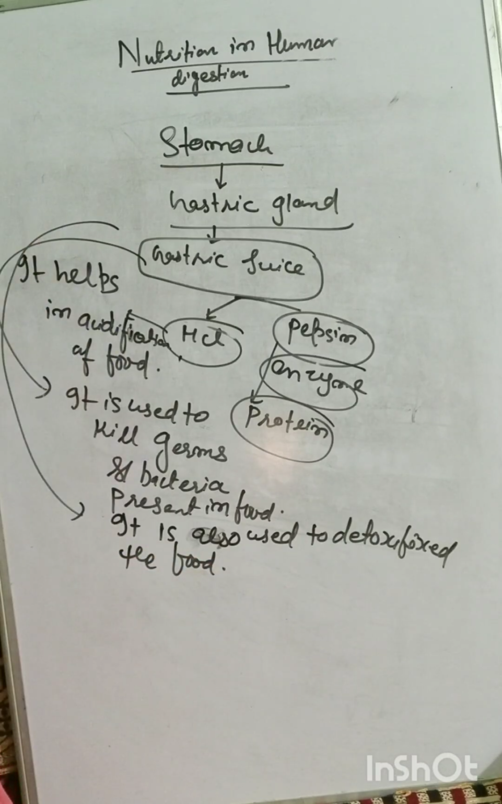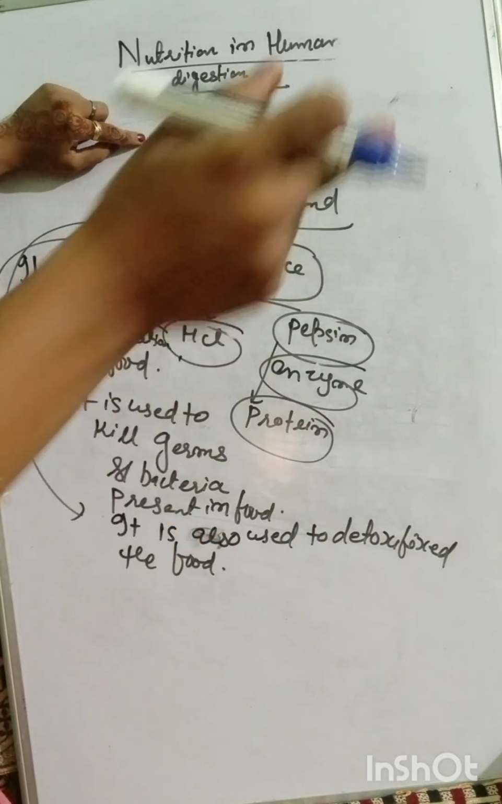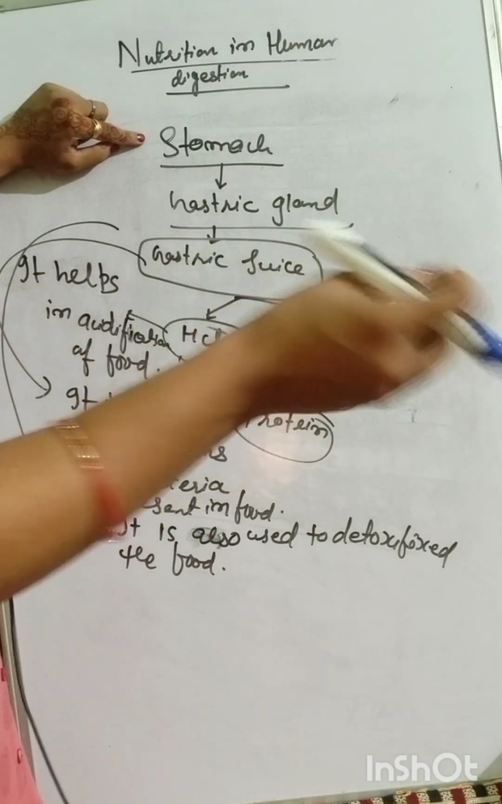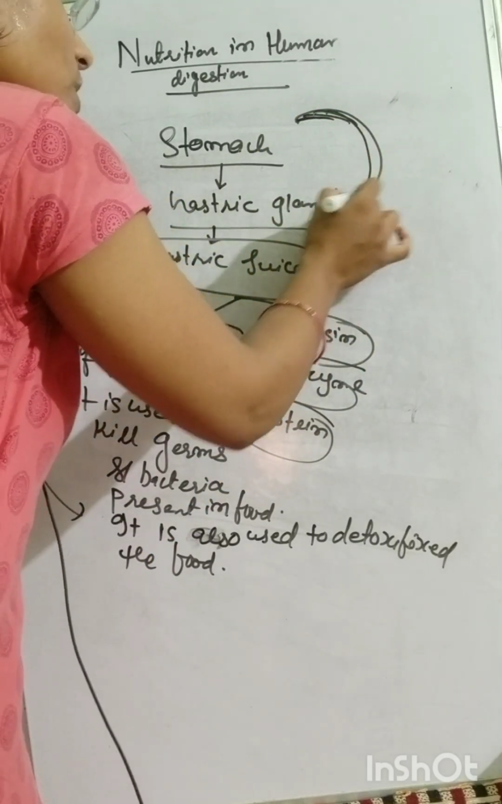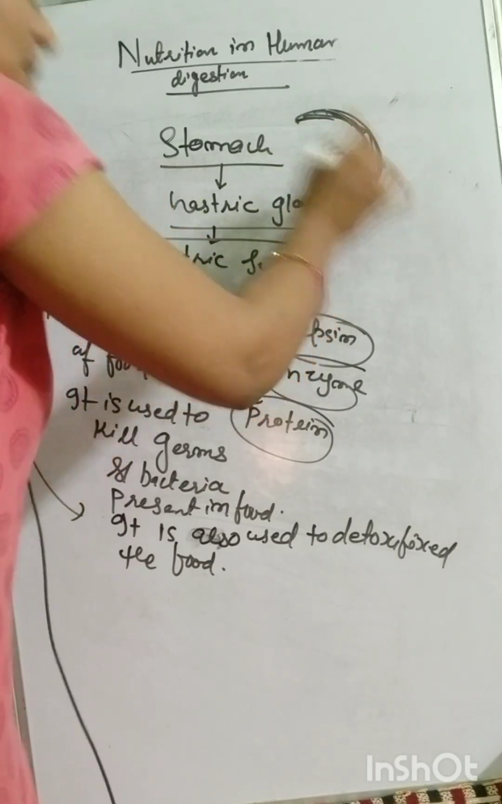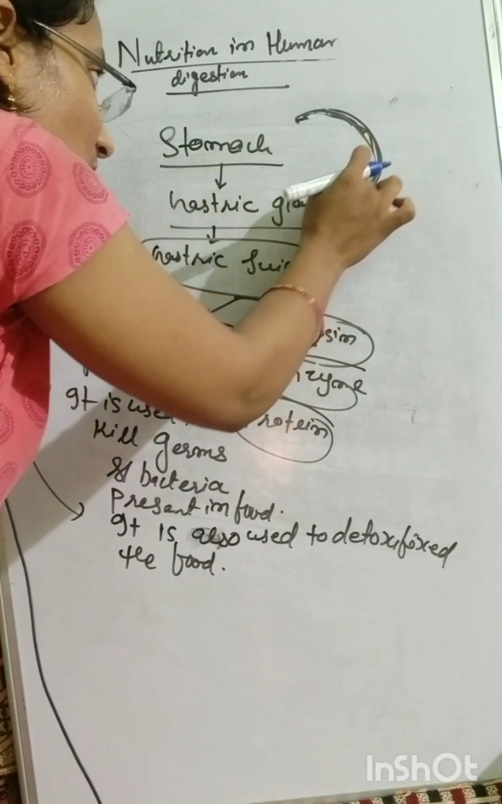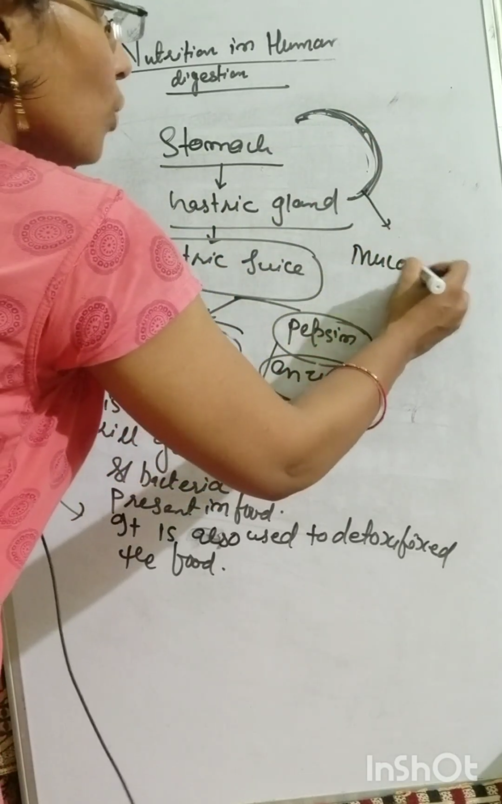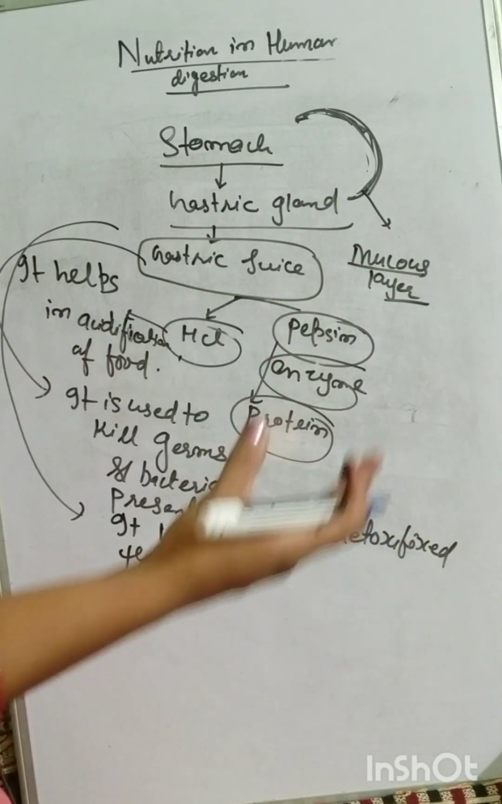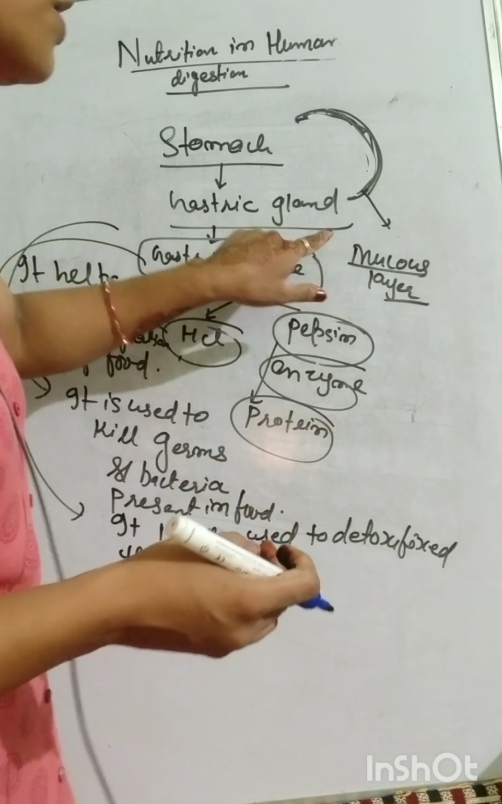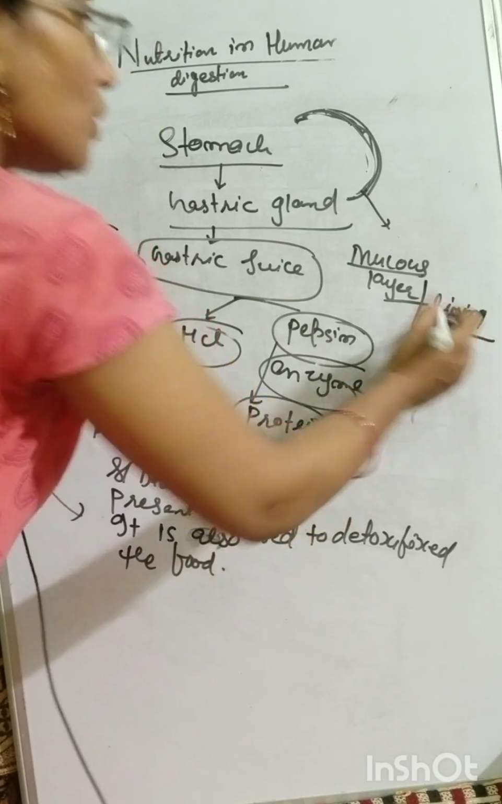Clear? Now, the third thing: the inner wall of the stomach, the J-shaped structure. Suppose here is the inner wall. Clear? So the inner wall of the stomach is lined, an inner lining is present, and that inner lining present inside the stomach wall contains a mucus layer. What does it contain? A mucus layer, or you can say mucus lining. So here there is also a function of this mucus layer, or mucus lining. What is the function of this mucus lining?